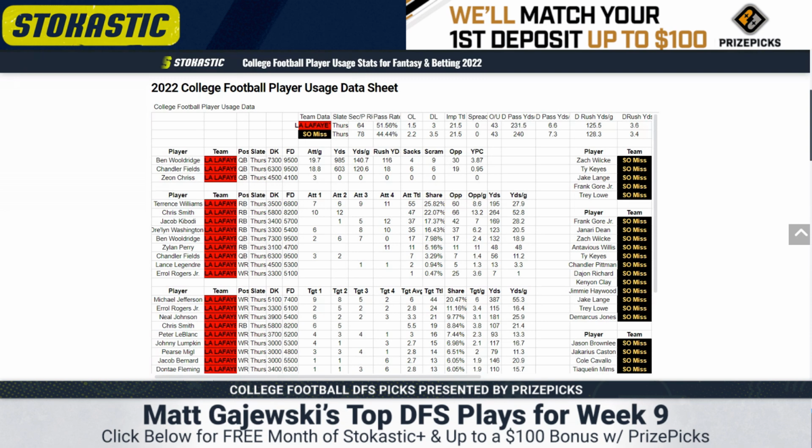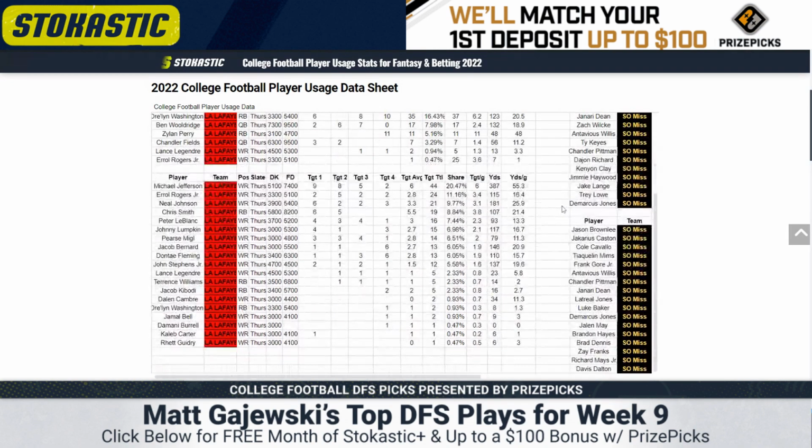Efficiency is not great for him, but he's on a Louisiana offense that's kind of struggled this year. I think the pecking order is going to go Smith 1, Williams 2, Kibodi 3, and Draylon Washington 4 if he sees any time on the field. And I would prefer them in that order, with Smith 1. And then if I'm punting, it would be with Terrence Williams. But probably focusing on Smith here. Again, salary is not a huge concern.